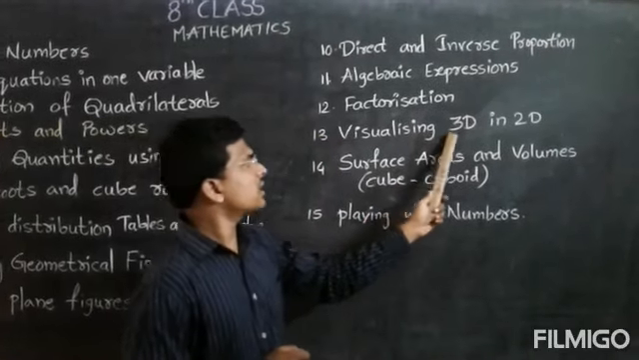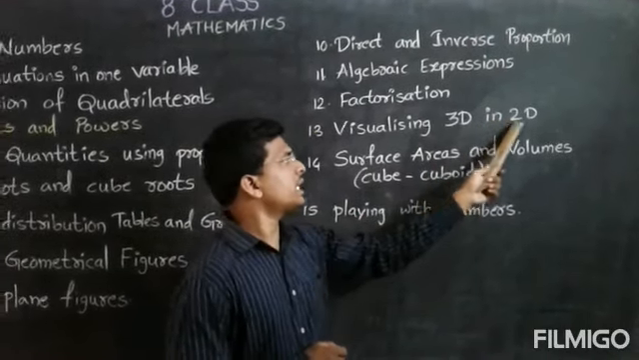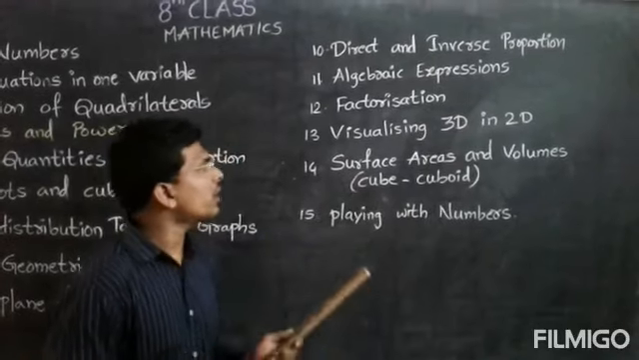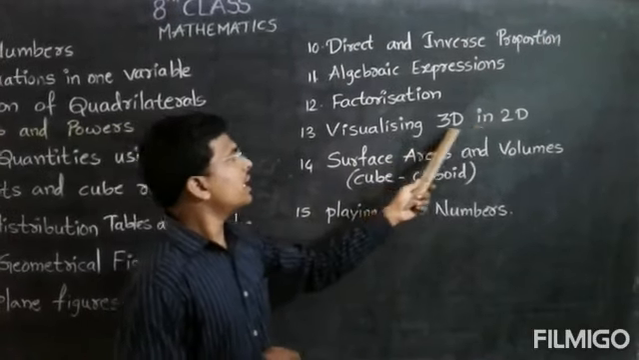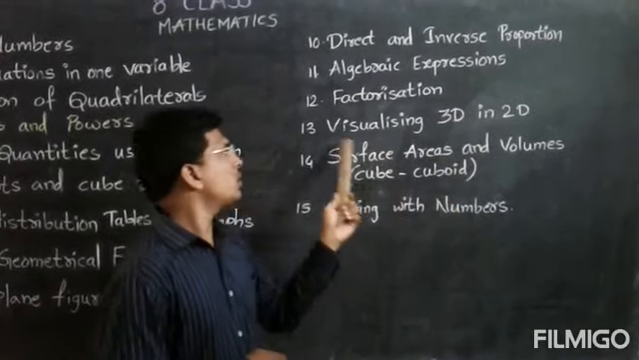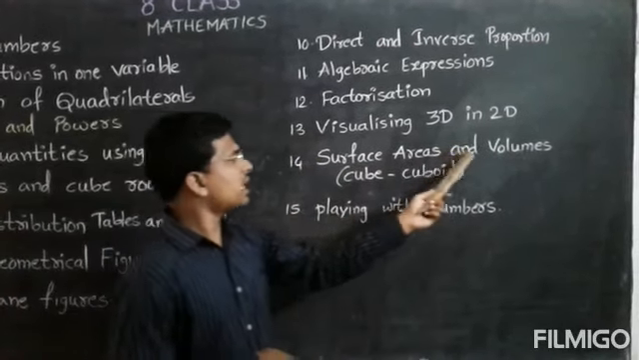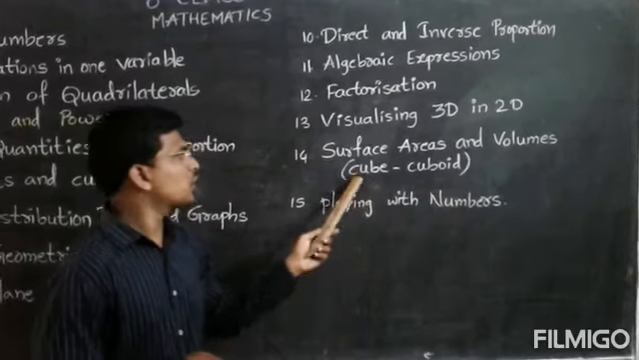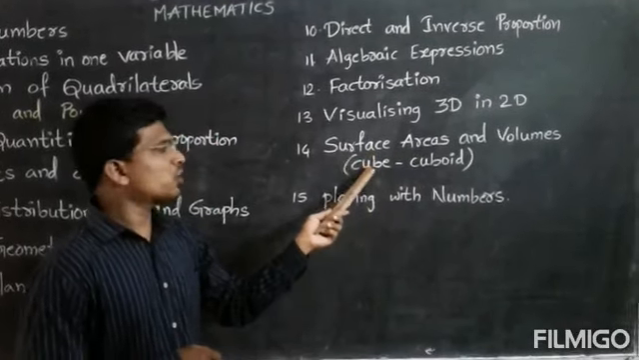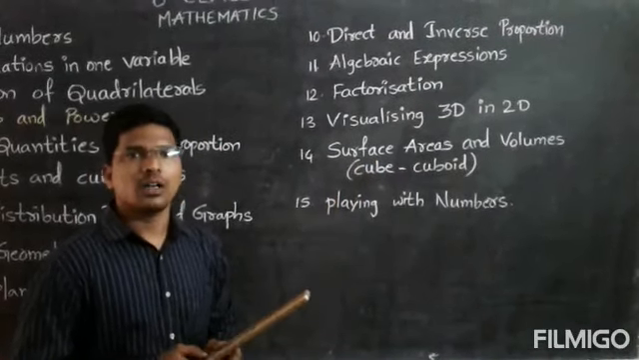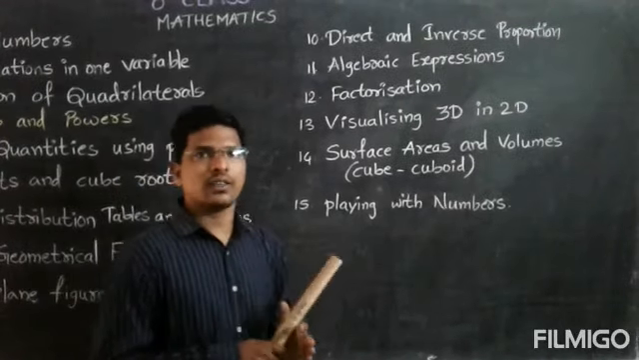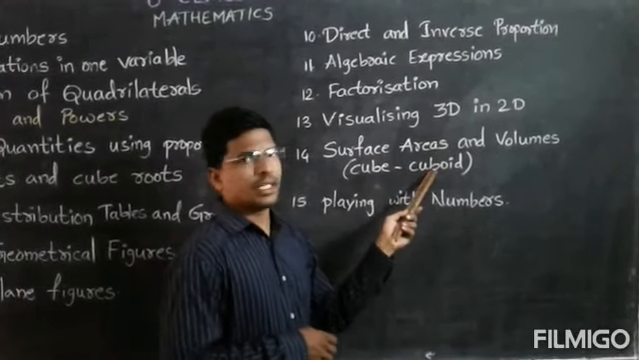Next, visualizing three-dimensional diagrams in 2 dimensions. Okay, visualizing 3D in 2D. You already came across this chapter in 7th and 6th. Next, surface areas and volumes, for cube and cuboid. For a cube, how many surface areas are there? Total surface area, lateral surface area, and cuboid is also the same.